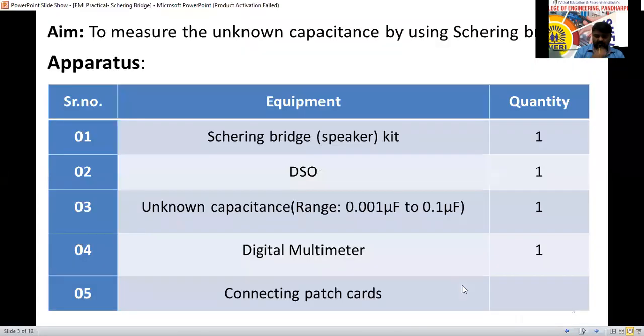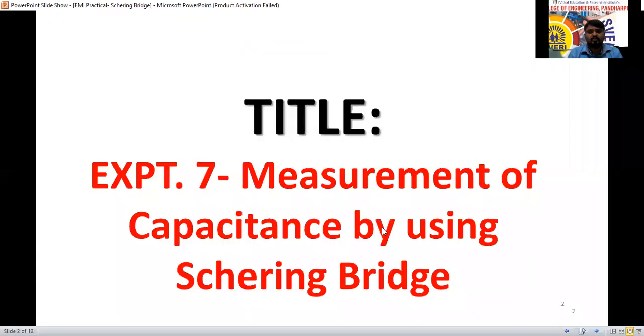So we'll go for experiment number 7, that is called measurement of capacitance by using the Schering bridge. In the class we discussed the measurement of inductance, the Maxwell bridge, not today, yesterday. Next we'll go for this one. We are not going to cover the theory; here I am going to explain it in depth.